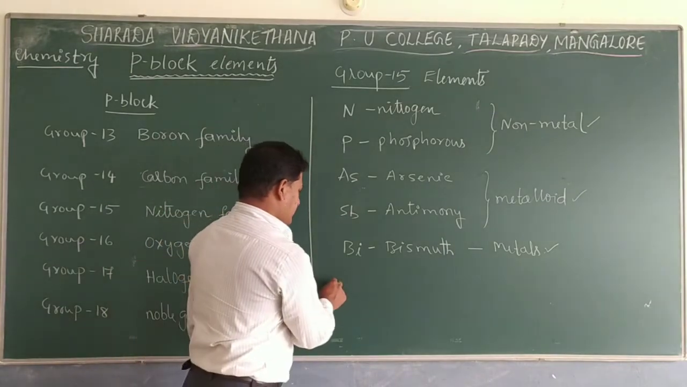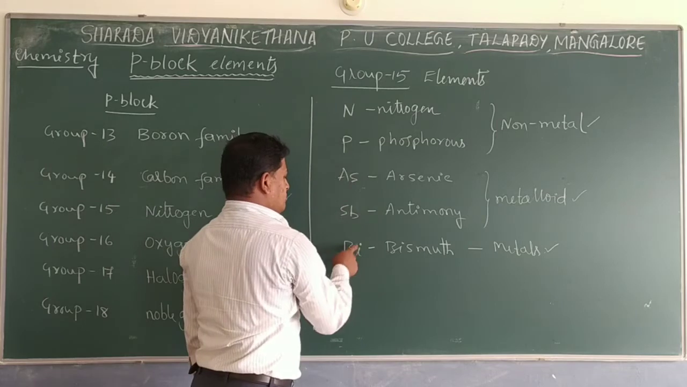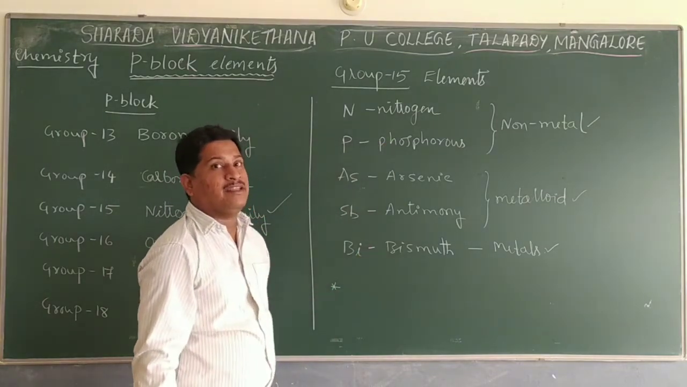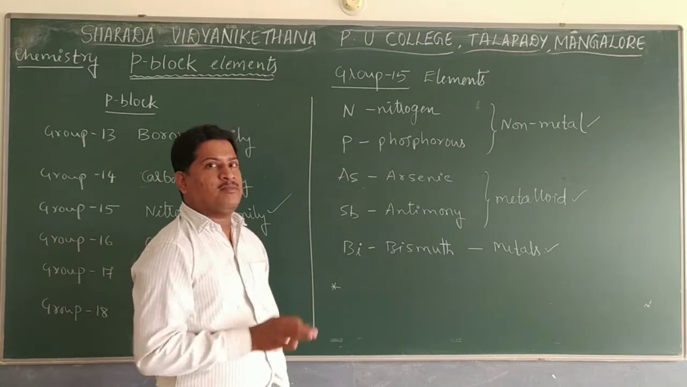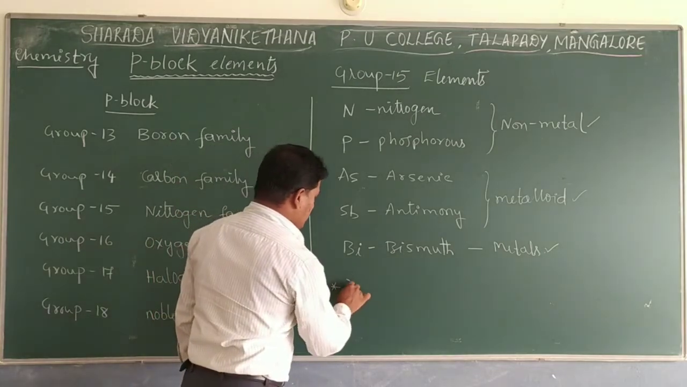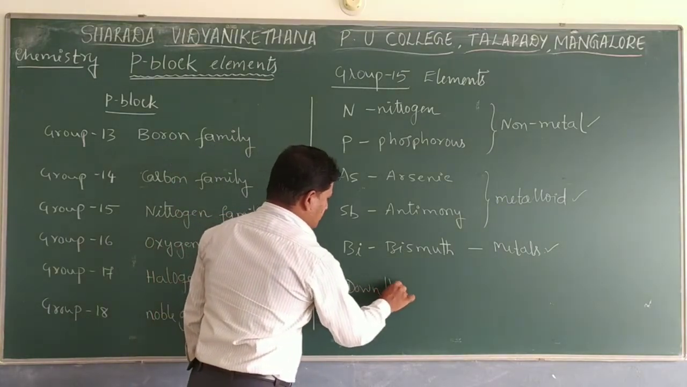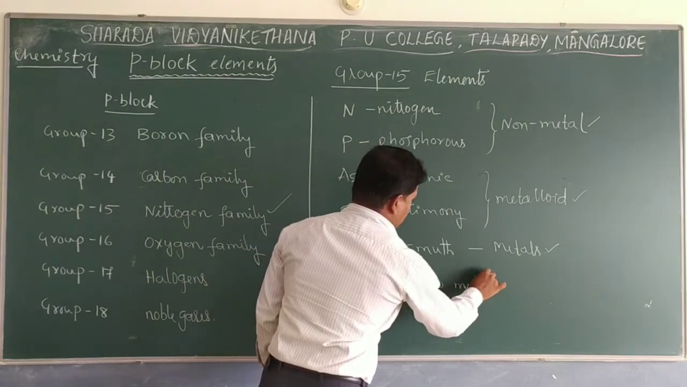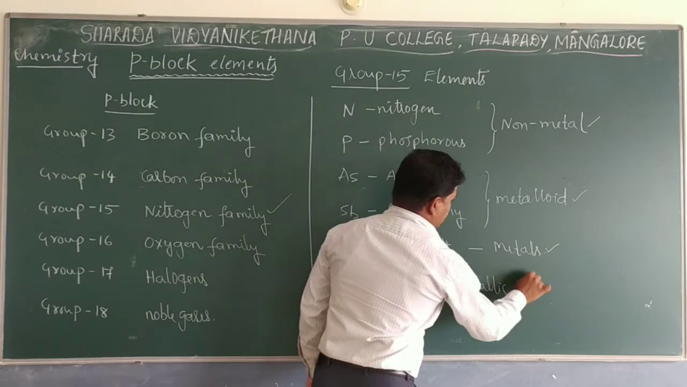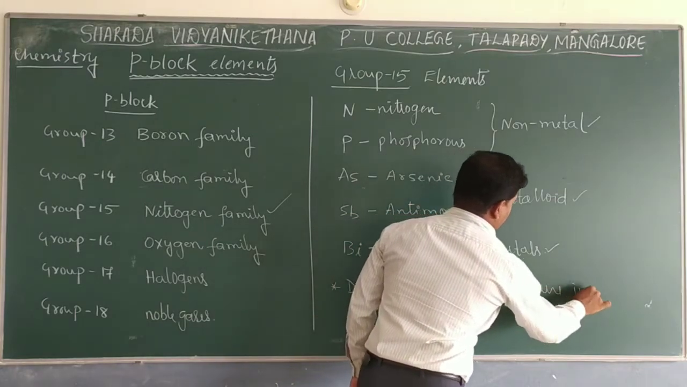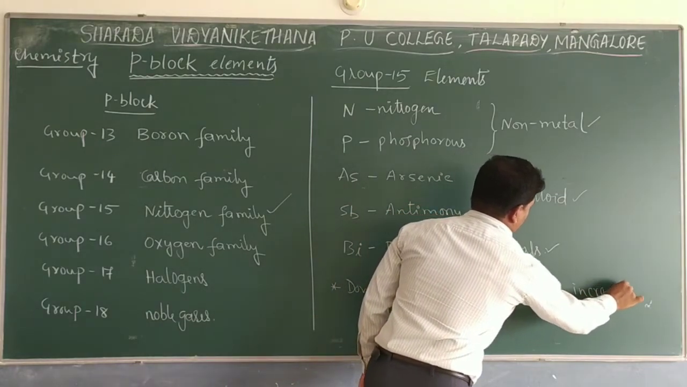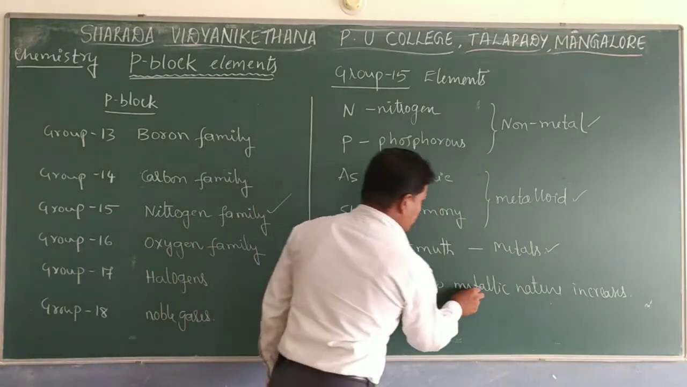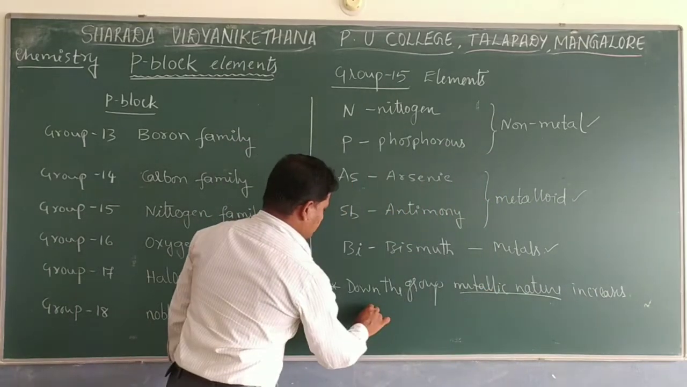So we can say that from nitrogen to bismuth down the group, metallic property goes on increasing, or non-metallic property decreases. So down the group, it is observed that metallic nature increases. Or in other words, non-metallic nature decreases but metallic nature increases. And there are 2 reasons one can give.